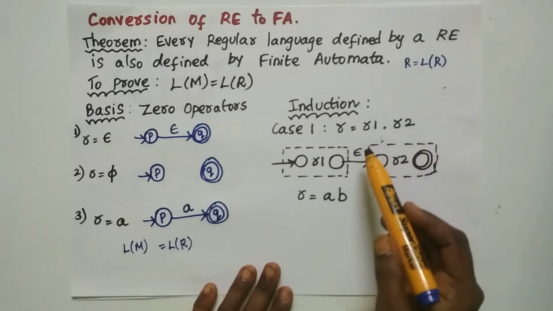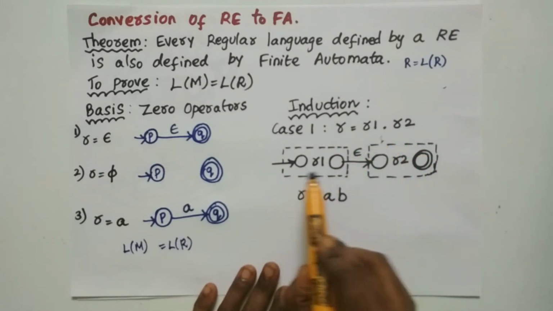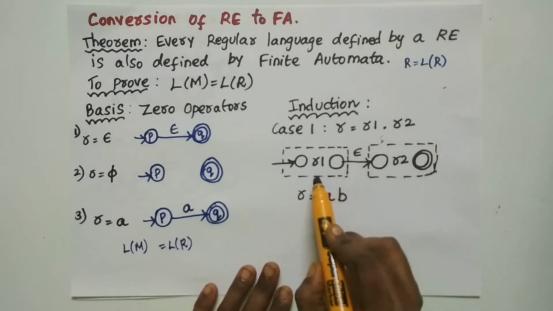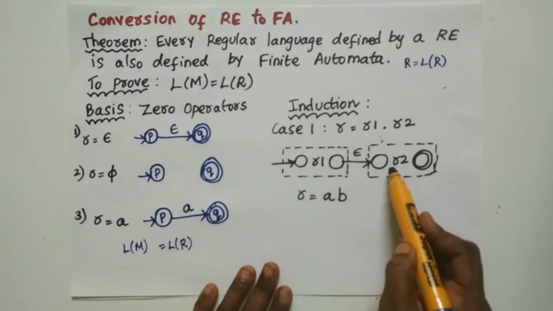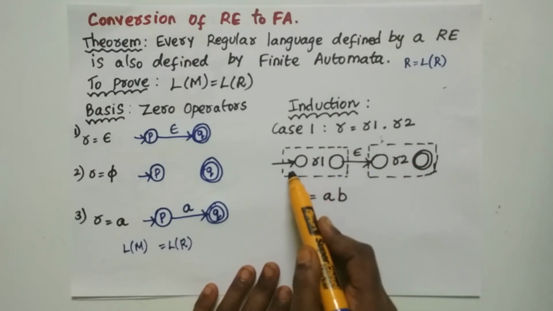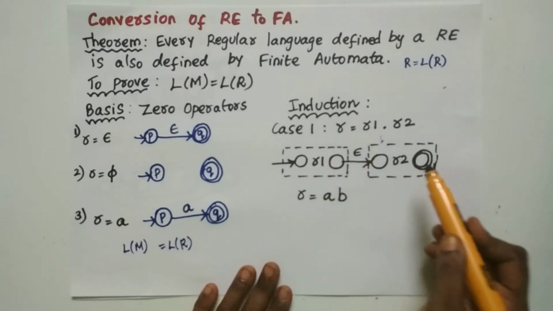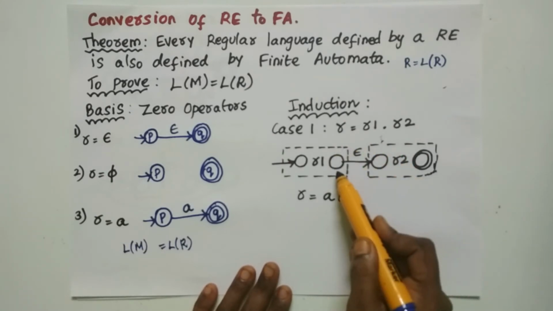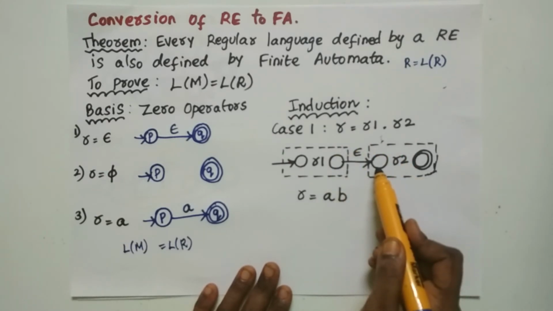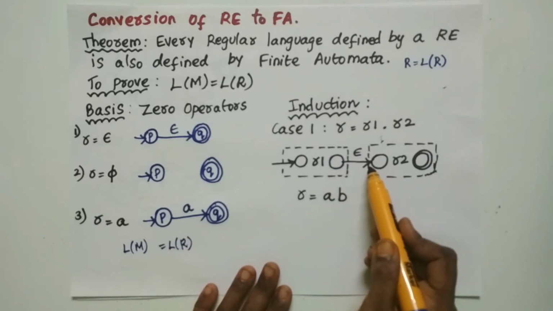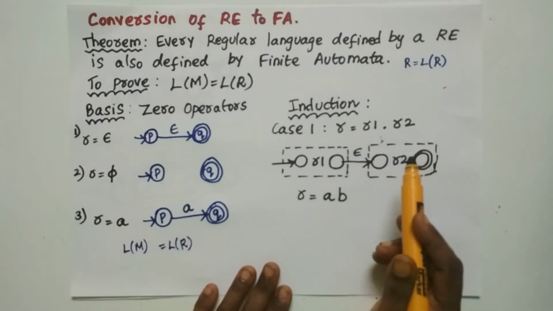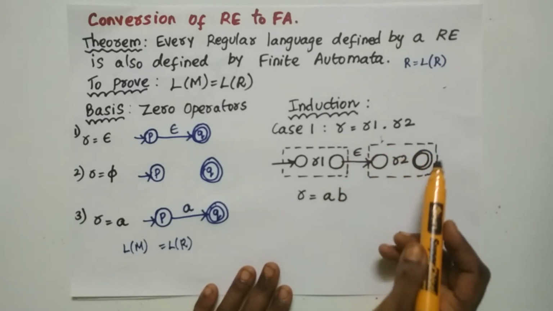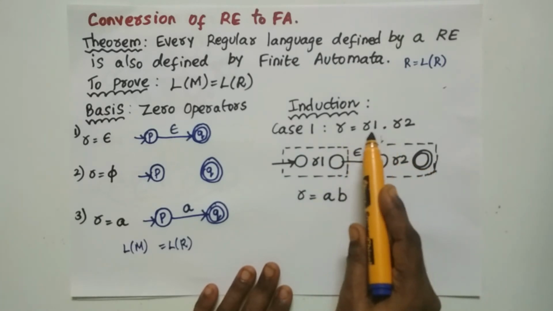So how can we have the automata? R1 will have an initial and final state, R2 will have an initial and final state. For making an automata with the concatenation of R1 and R2, the initial state of R1 will become the initial state of R, and the final state of R2 will become the final state of R. And from the final state of R1 to the initial state of R2, we will have an epsilon transition. So here we have an extra transition from the final state of R1 to the initial state of R2. This is how you create an automata for the concatenation of two regular expressions.